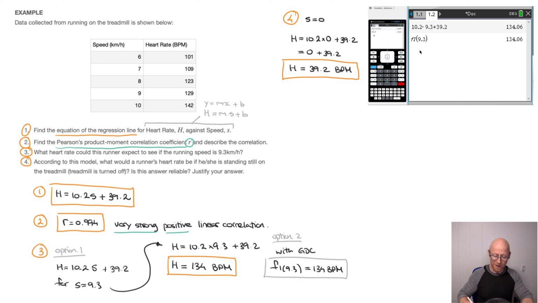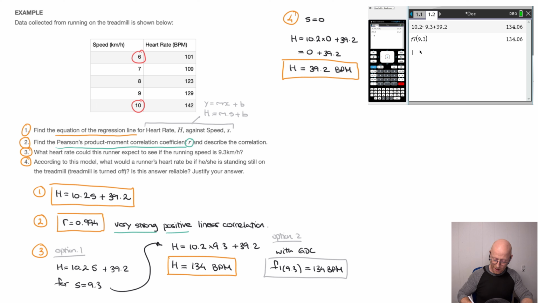And here's what I mean. The slowest speed that can be seen in our data here is 6, and the fastest speed that was recorded was 10. And what that tells us is that our regression line's equation is reliable. In other words, it can be used to predict values of h, provided we feed it values of s between 6 and 10.